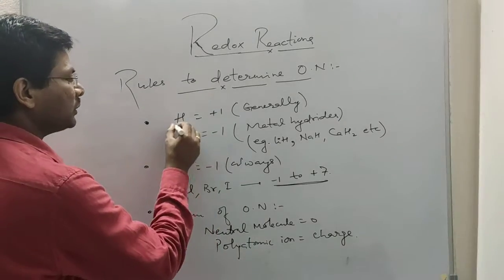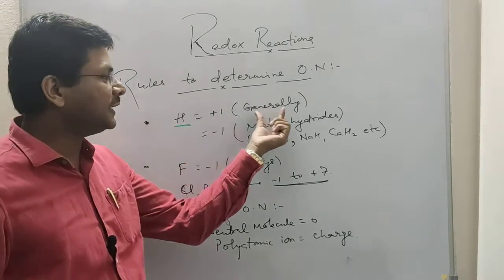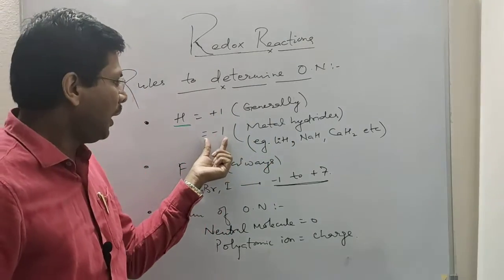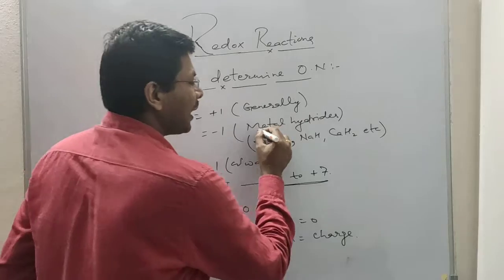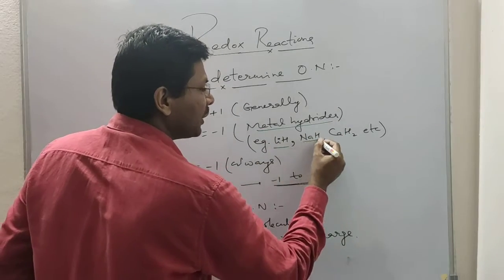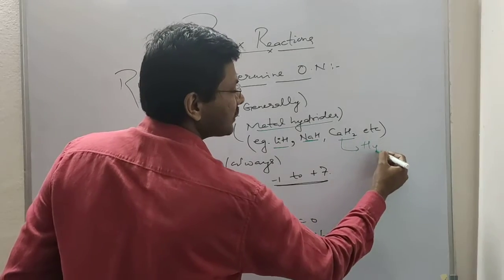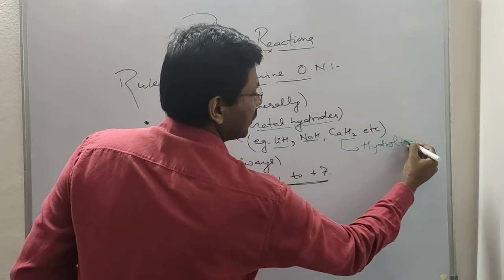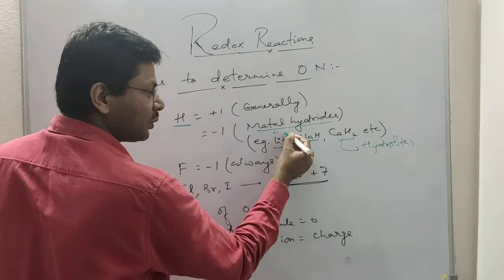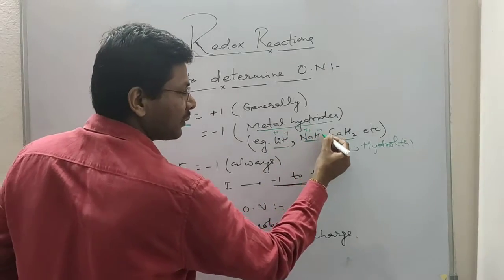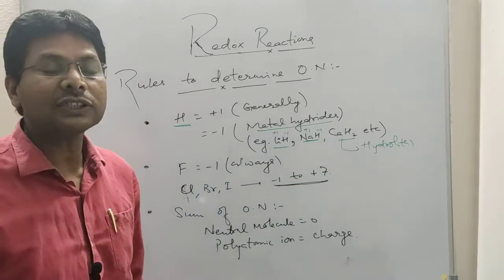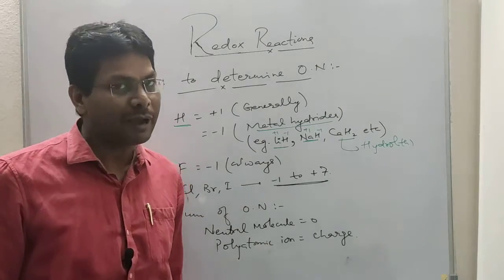Next rule is hydrogen. In most compounds the oxidation state of hydrogen is +1, but it is taken as -1 in metal hydrides like lithium hydride, sodium hydride, calcium hydride. Calcium hydride is also called hydrolith. Suppose lithium is +1, so hydrogen is -1. Sodium is +1, so hydrogen is -1. So in metal hydrides, the oxidation state of hydrogen is taken as -1.